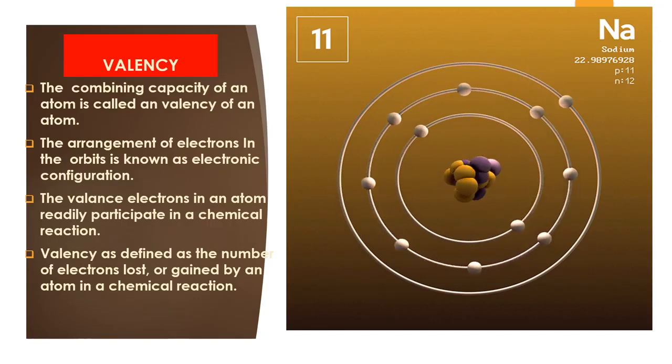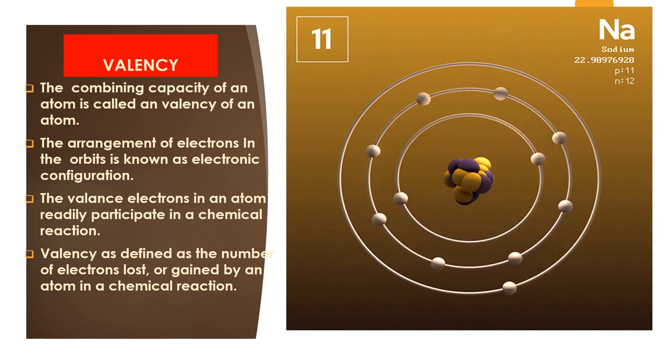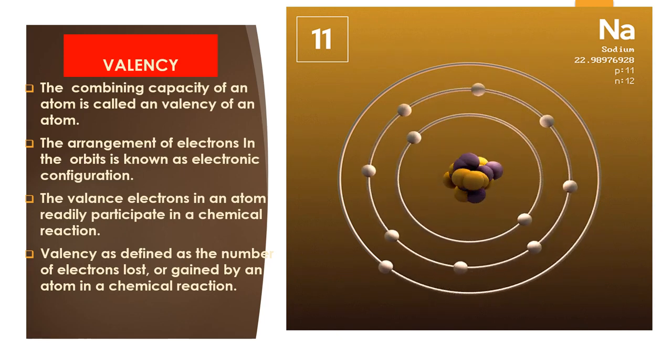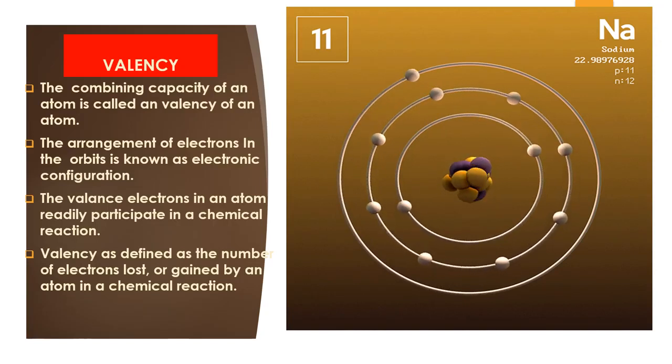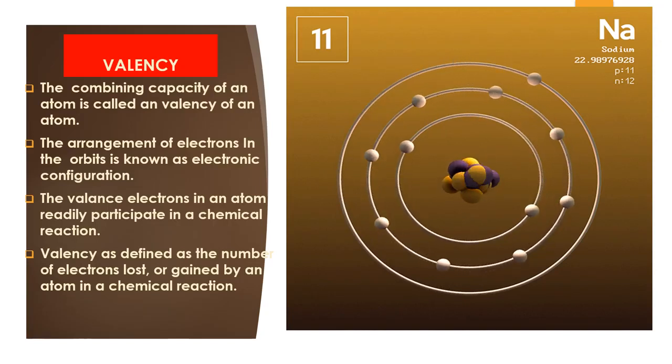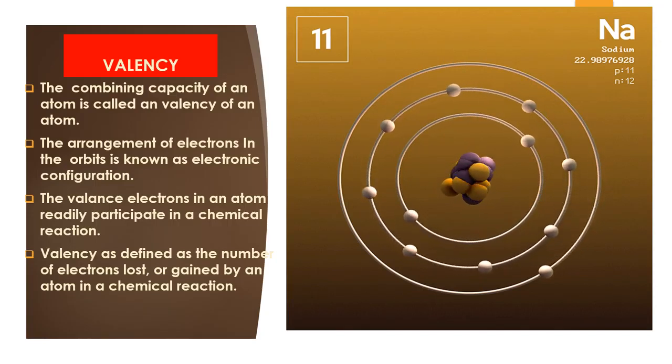So when an atom is alone, it is not stable. So it needs to combine with another atom to form a compound. When it is a compound, it is very stable. That's why it is combining with another atom. That combining capacity is what we call the valency of an atom.